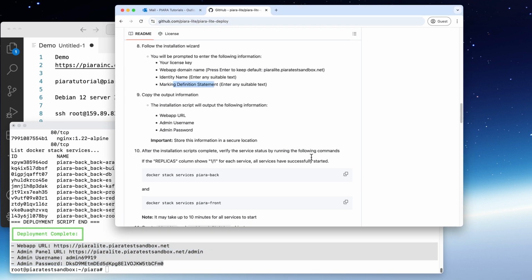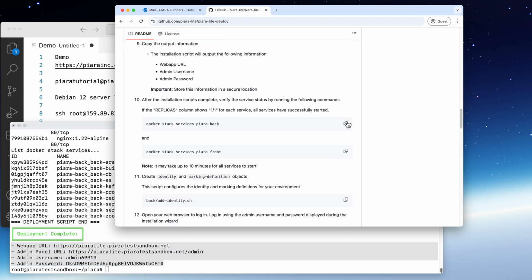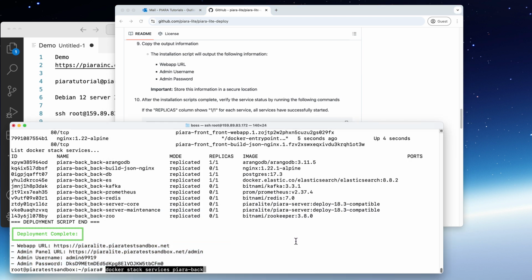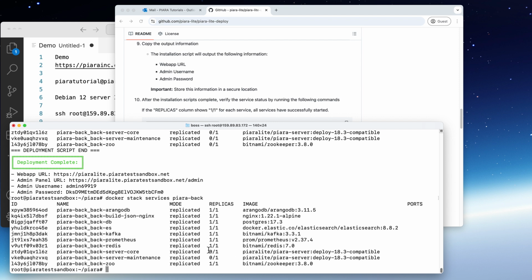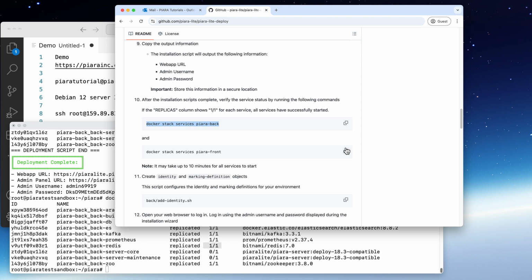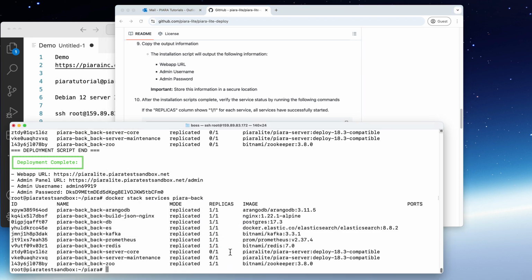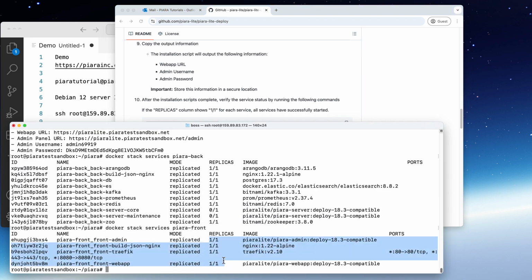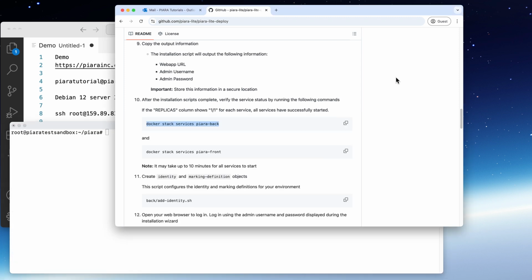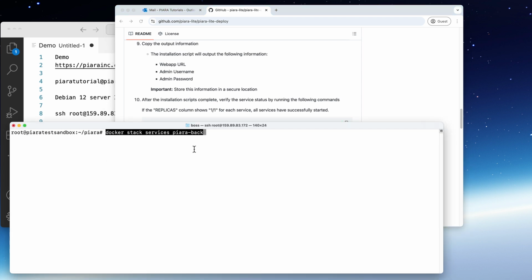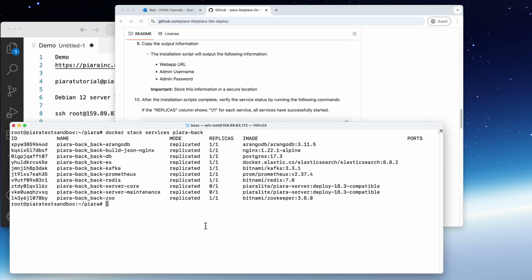To see whether or not PIARA was installed, we can run the following command. And ideally, you should see all ones, like right here. Let's see if the front end was installed. Okay, no problems with the front end. It may take up to like 10 minutes to download everything that is needed for PIARA. I will pause and come back once everything is up and running.